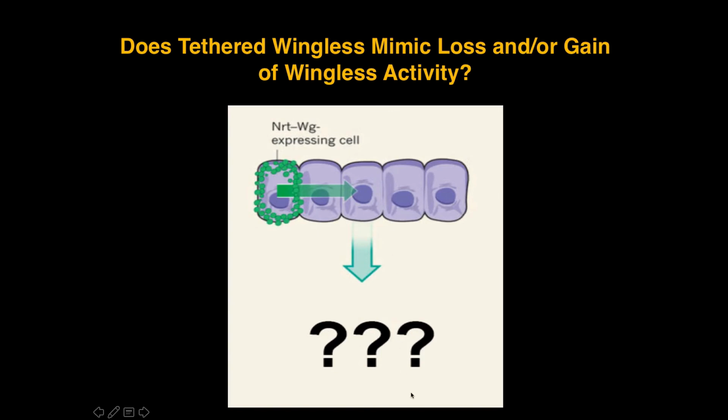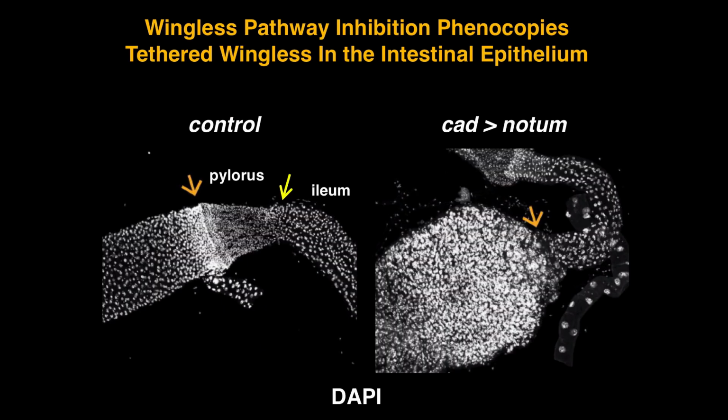So we wanted to ask, and we did that either by inhibiting wingless in a large number of ways or overexpressing wingless at the midgut-hindgut boundary. And this is what we see. So this is now overexpressing, using an autopromoter, at the midgut-hindgut boundary and into the posterior midgut, an enzyme that is a negative regulator of wingless. So it cleaves lipid off of wingless and therefore inactivates it.